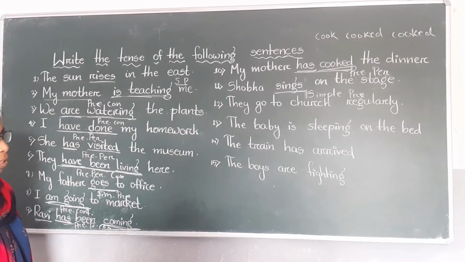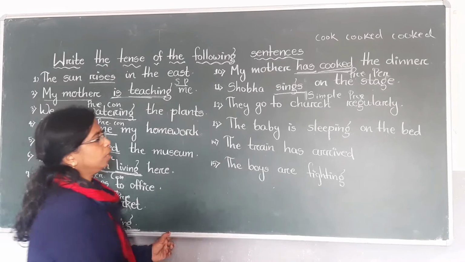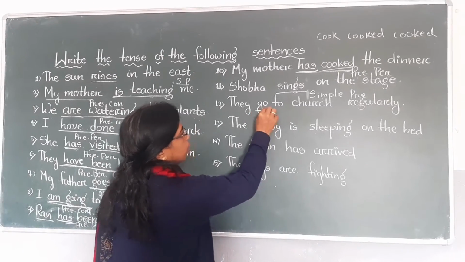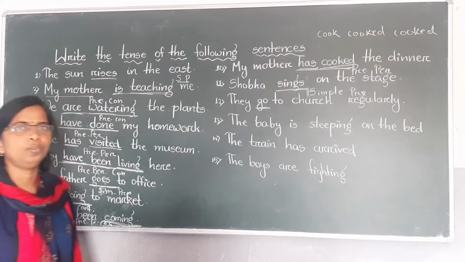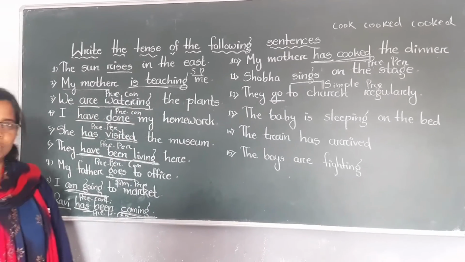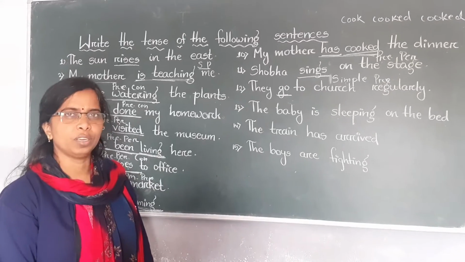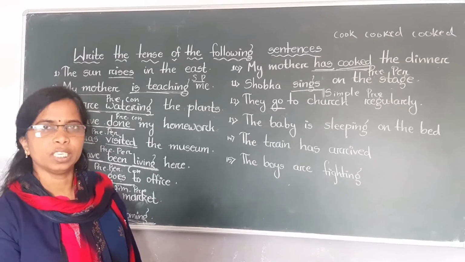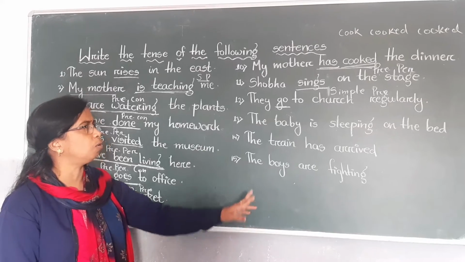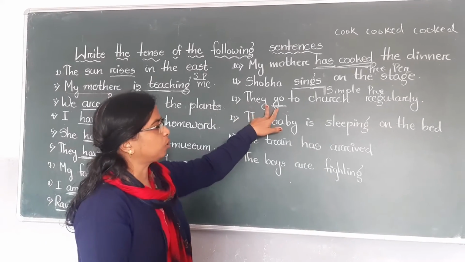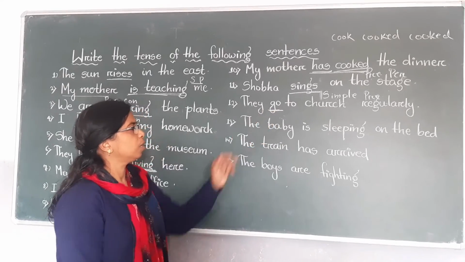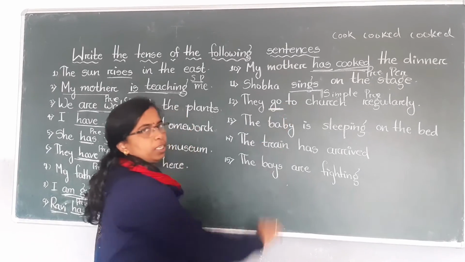They go to church regularly. What is the verb here? Go. Yesterday I explained to you: I go, we go, you go, she or he goes, they go. They is the plural of she or he. So they go to church regularly. Here go is simple present tense.